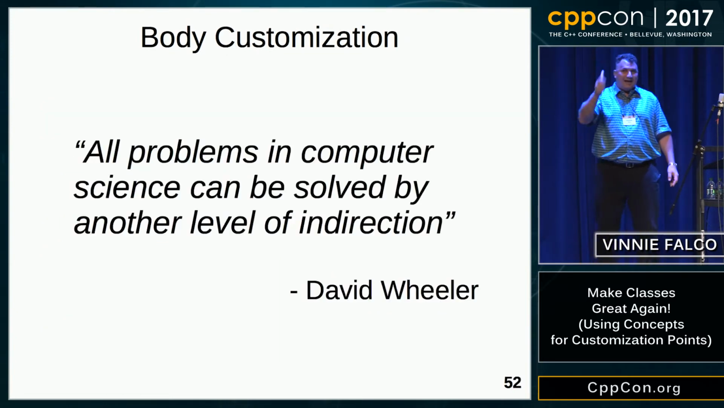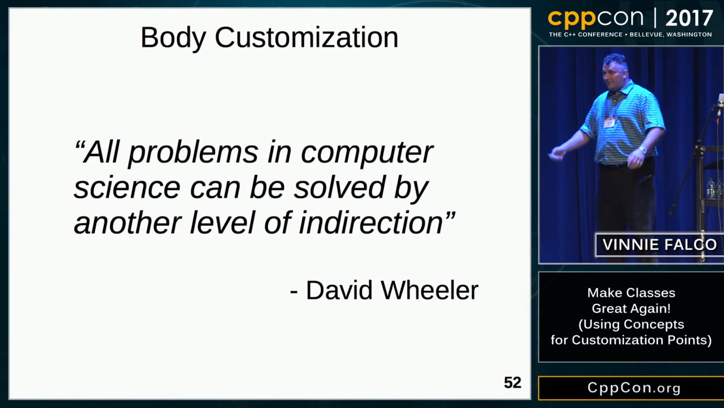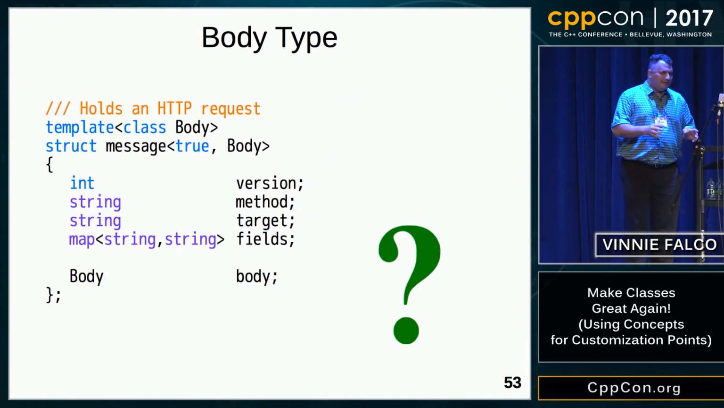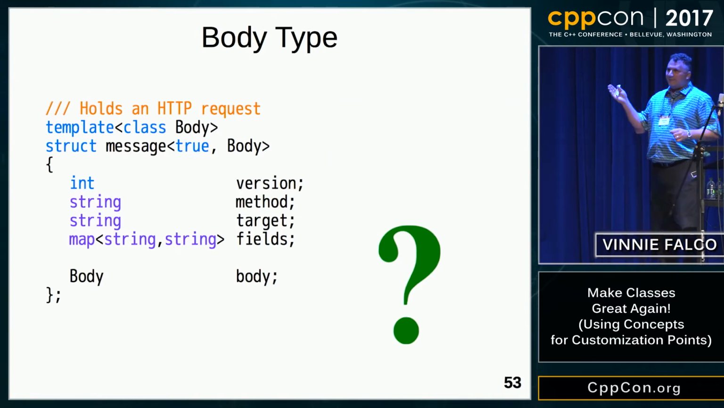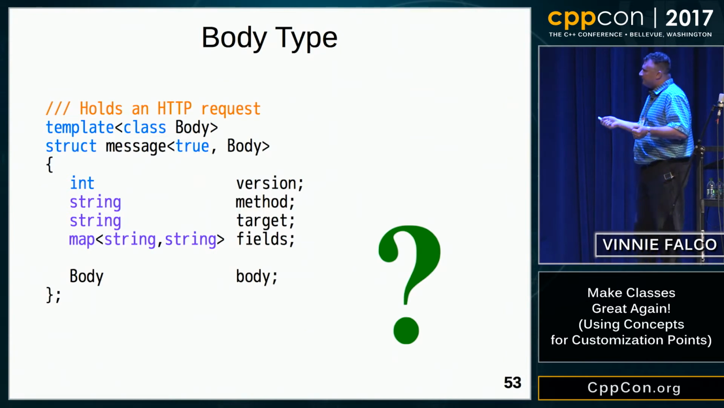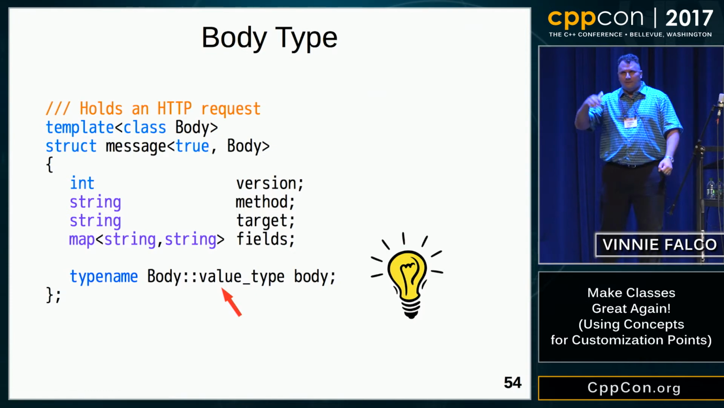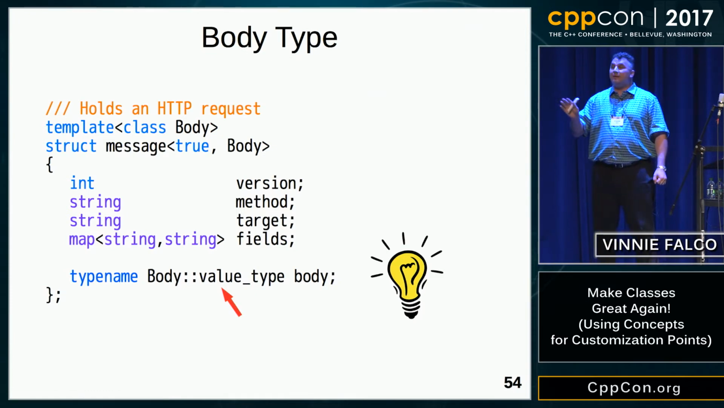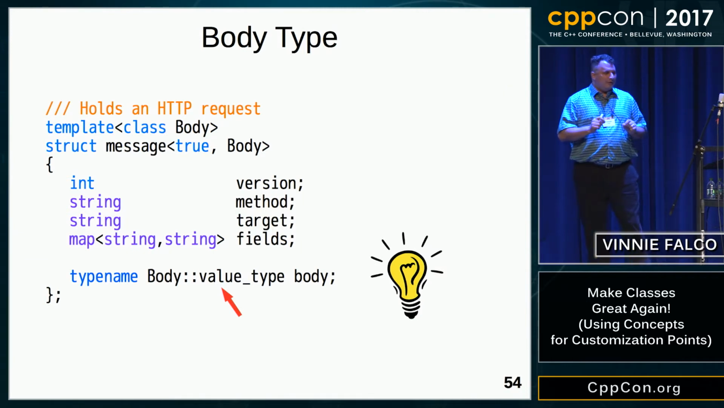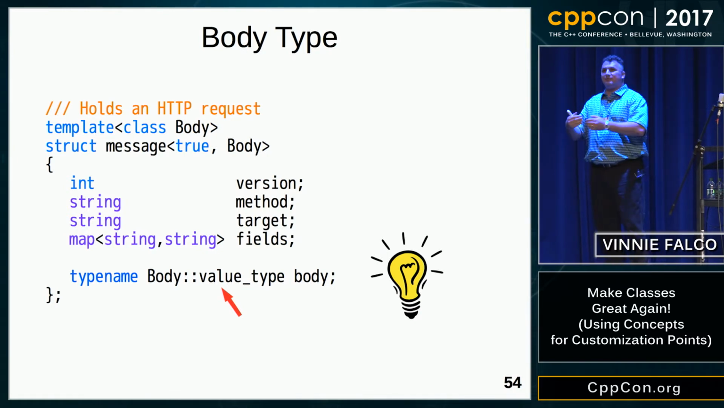If you thought about adding another level of indirection, you got it. So we're going to add another level of indirection here. Here's our declaration for the request. You can see we have the body template parameter. That's the type of the body. How can we change this to add a level of indirection? The answer is simple. Rather than using the body template parameter as the type for the container, we're going to use a nested type called value type as the type for the container. So now we're no longer instantiating the body type. We're just using it to name some other type.